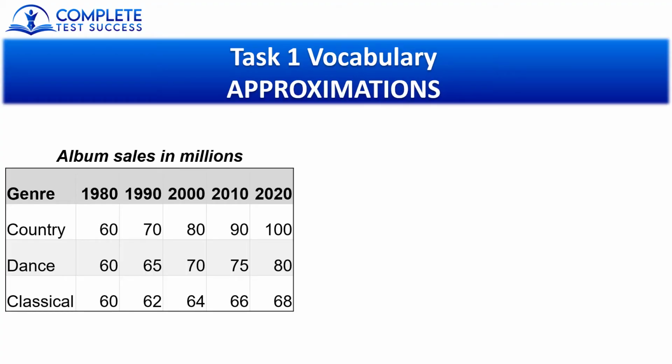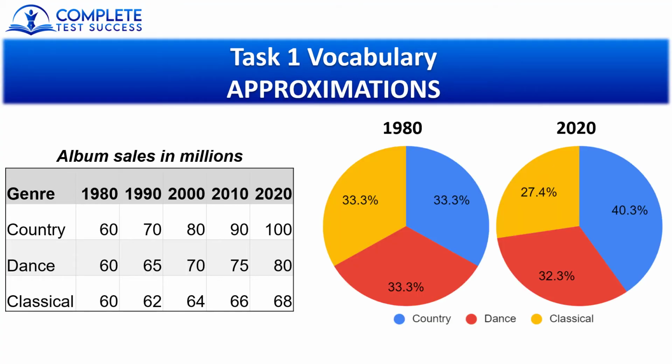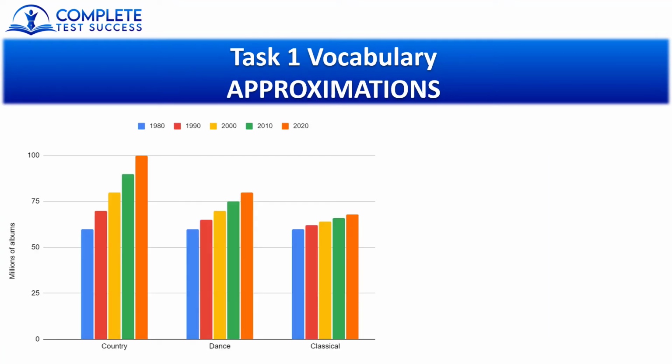If your Task 1 question has a table like this, or pie charts like these, you're given the exact numbers, so all you need to do is copy them directly into your answer. However, for a bar chart like this, we aren't actually given the numbers. Instead, we need to look at the y-axis and estimate. So when I want to write down the number for country music in 2010, I'll look across at the y-axis and then, as best as I can, I'll guess what that number is.